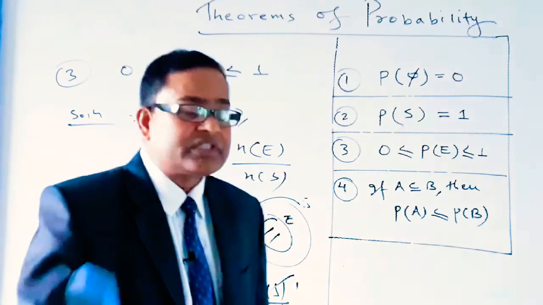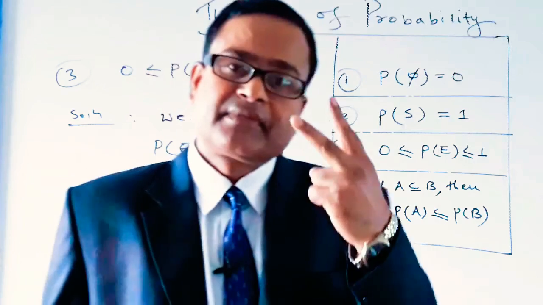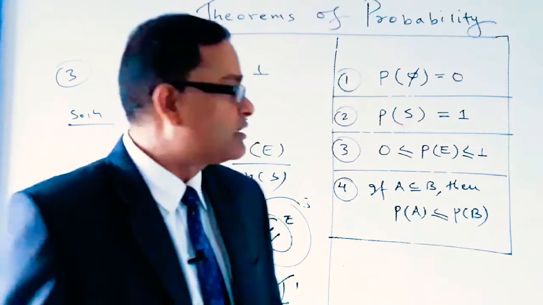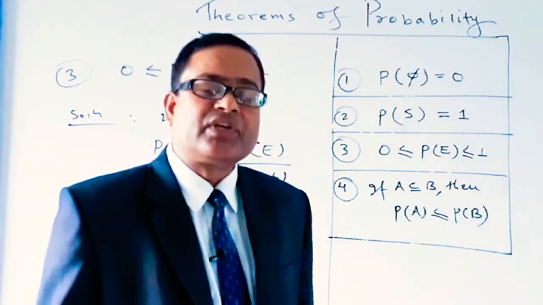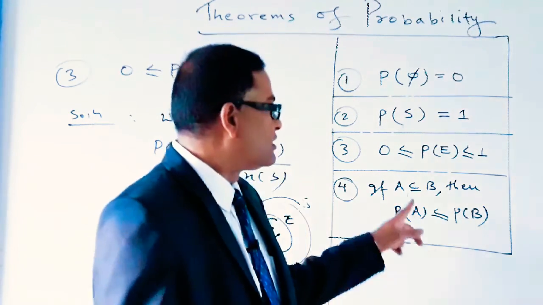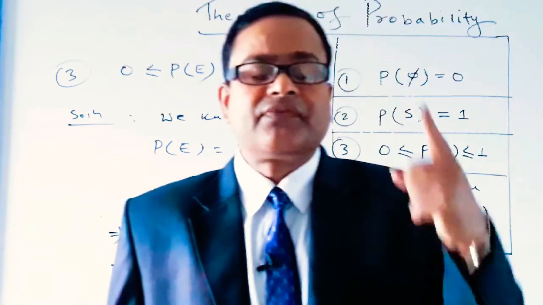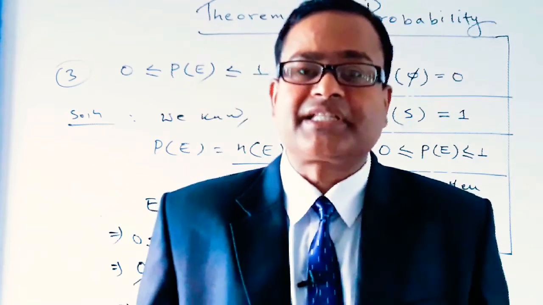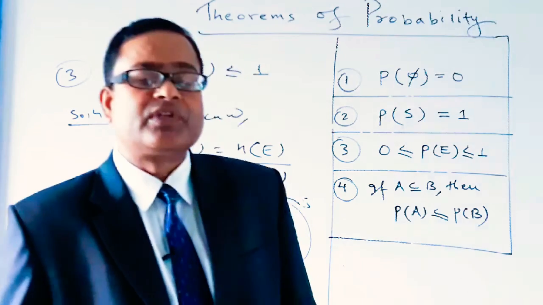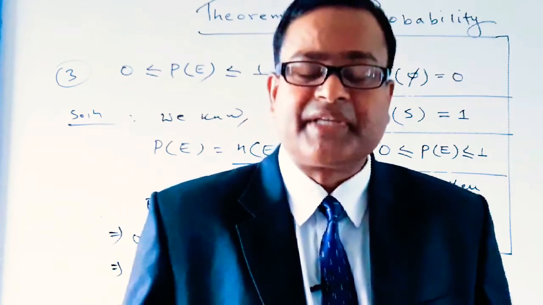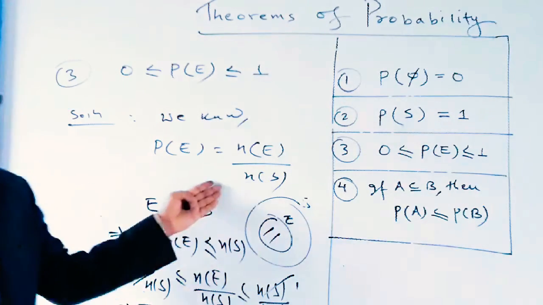According to the fourth theorem of probability, if A and B are any two events, then probability of A will be less than or equal to probability of B if the set A is a subset of set B. So if the first event A is a subset of the second event B, then the probability of first event A will be less than or equal to the probability of the second event B. That means PA is less than or equal to PB. So let's prove the fourth theorem of probability.